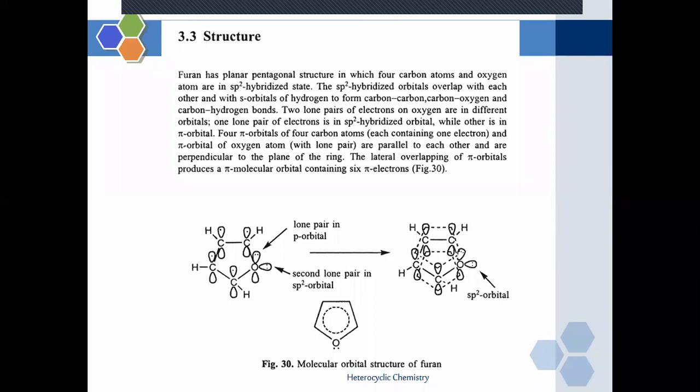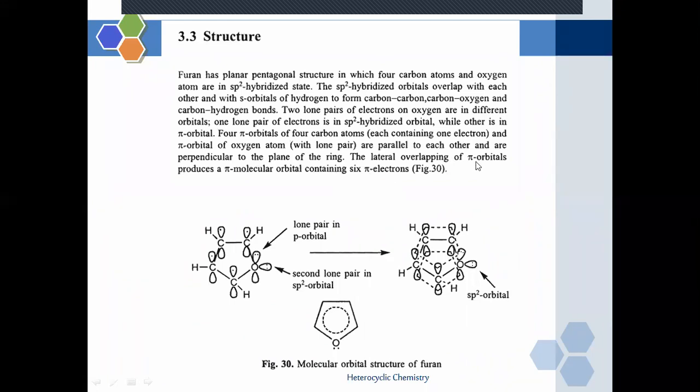So 4 pi electrons: one double bond belongs to 2 pi electrons, and as furan is going to have 2 double bonds, these 4 pi electrons of the 4 carbon atoms and the pi orbital of the oxygen atom are parallel to each other and perpendicular to the plane of the ring.